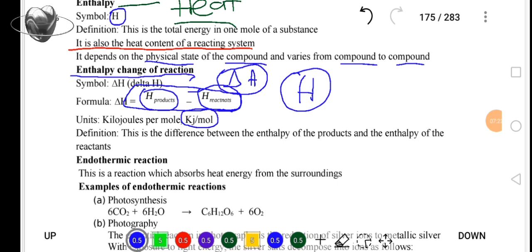Now, what is enthalpy change? Enthalpy change is nothing else but the difference in enthalpy of the products and the enthalpy of the reactants. The difference in energy changes or energy content between the products and that of the reactants.